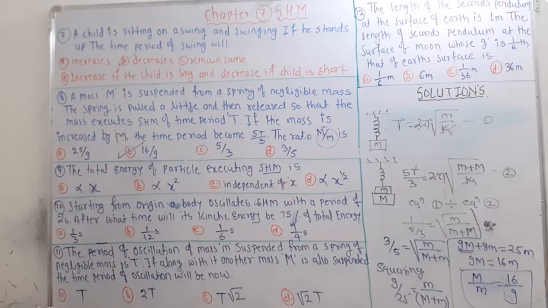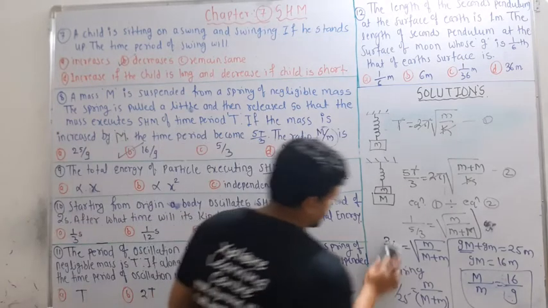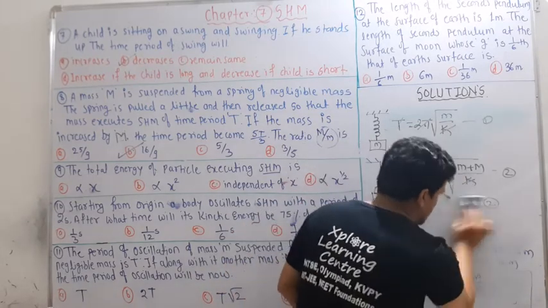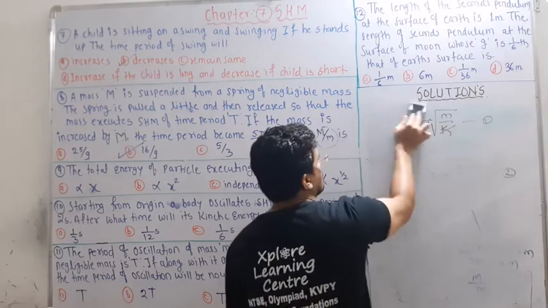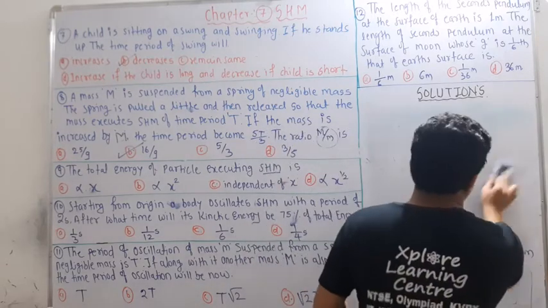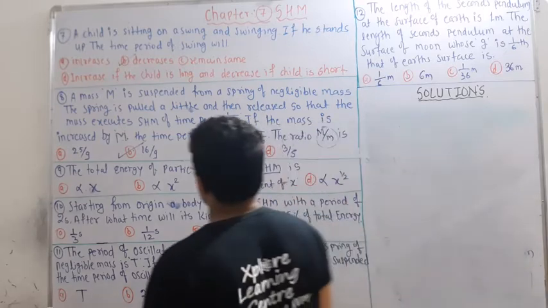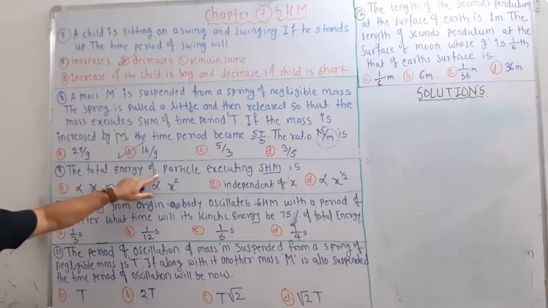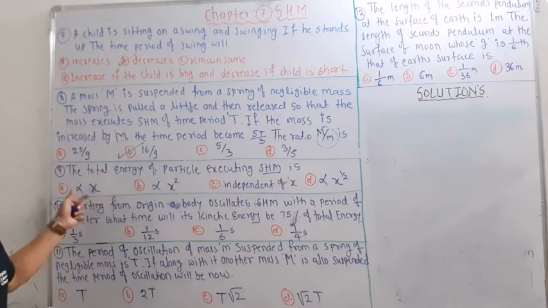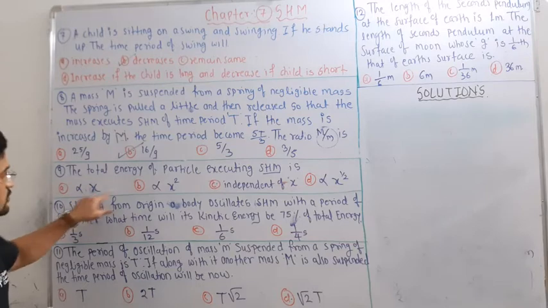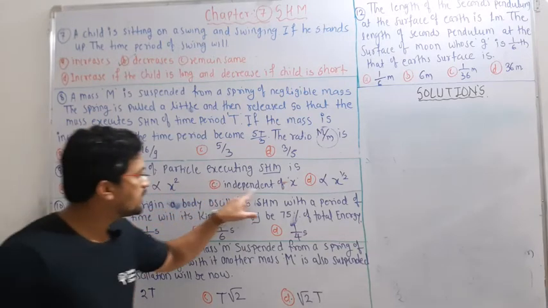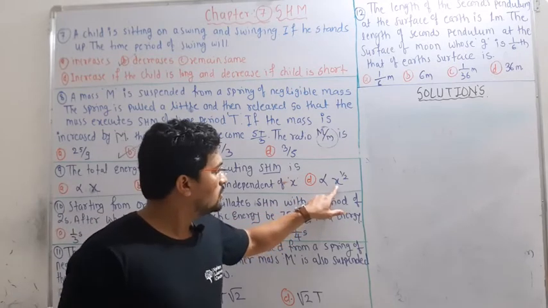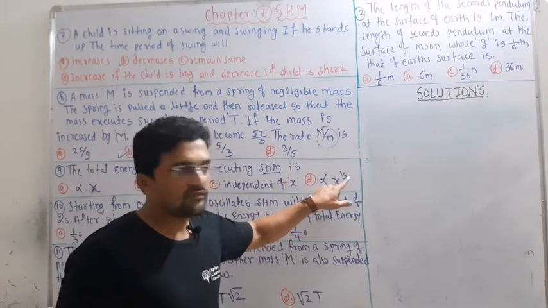Okay, so now next, that is the 9th question. The total energy of a particle executing SHM is directly proportional to x, directly proportional to x square, independent of displacement, or directly proportional to x raised to half, that means root of displacement itself.